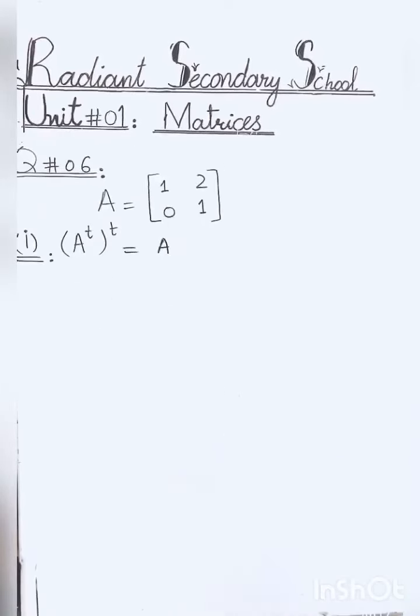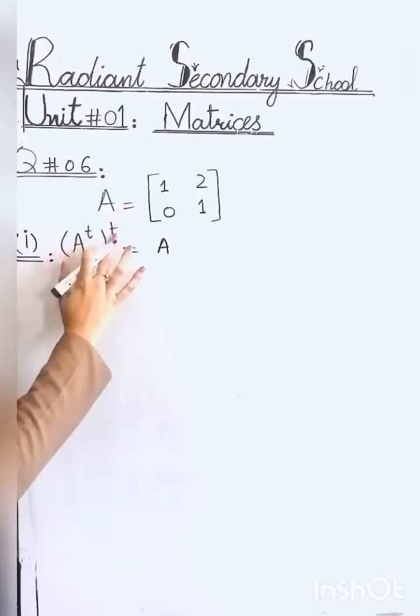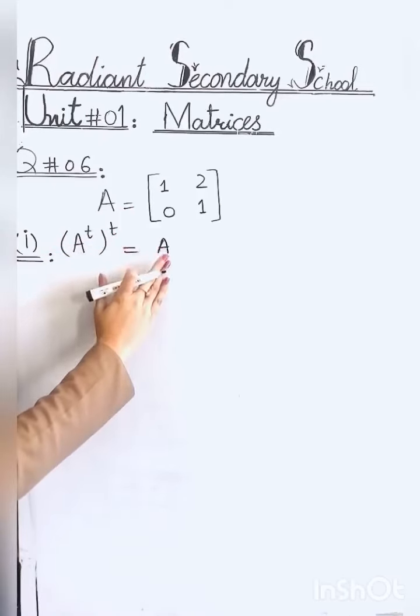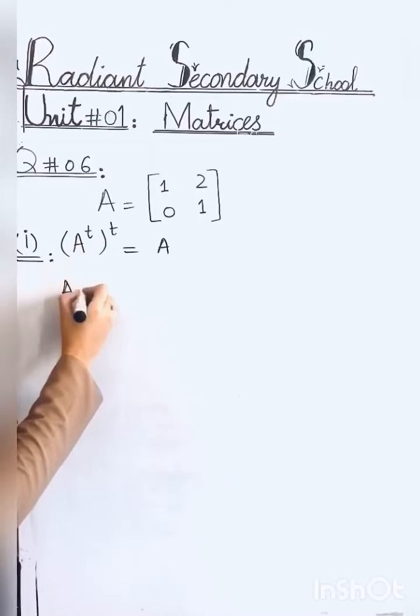Student, question number 6 on your book is verify that if A is this and B is this, then A transpose whole transpose equals to A. This is the matrix A. So you have to take the transpose of this matrix 2 times and your answer should be equal to the same matrix.